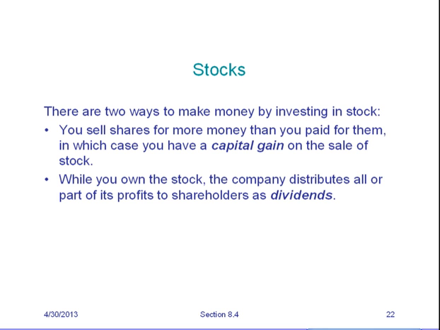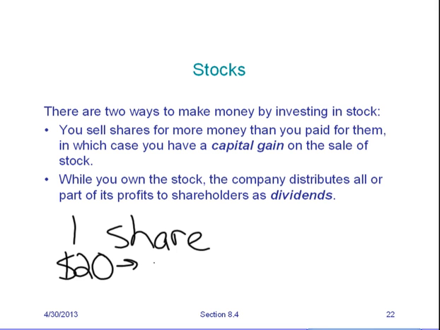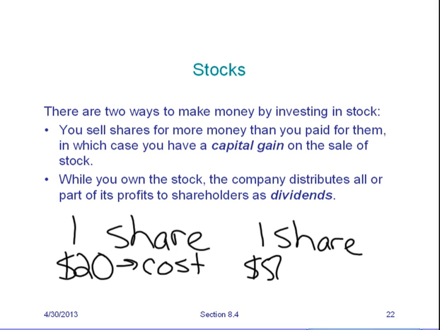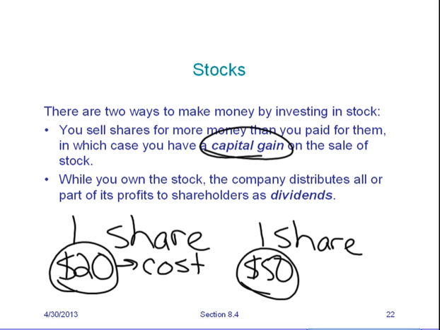So let's say you bought one share and you paid $20 for it. That was the cost for that one share. But then the next day you sold your one share for $50. Okay, so you paid $20, but you sold it for $50. You had a capital gain of $30.